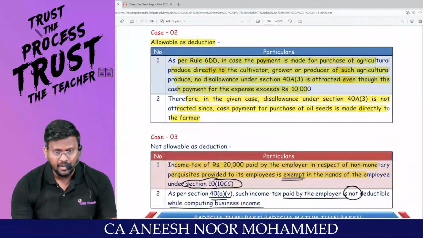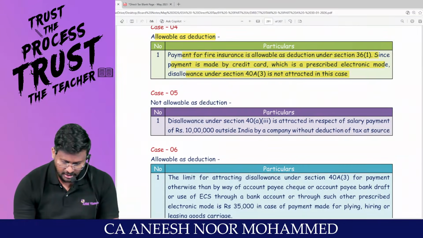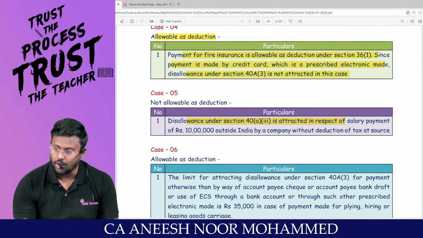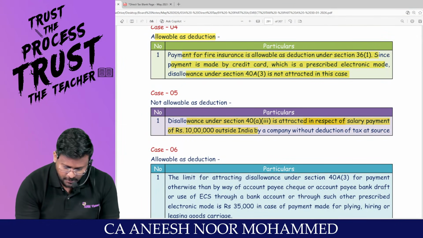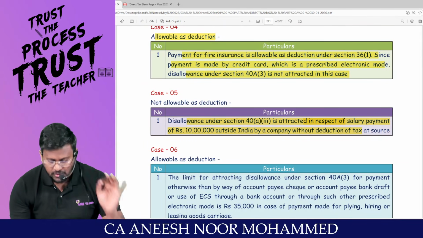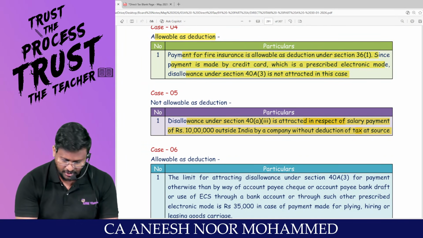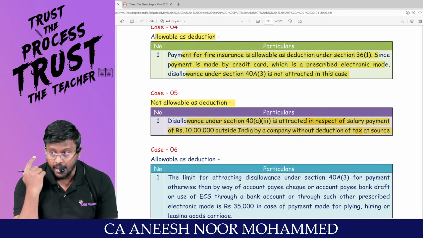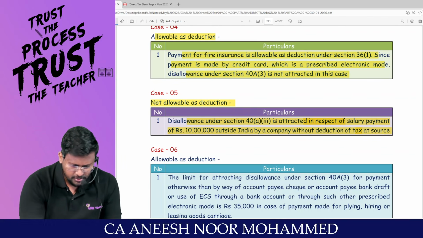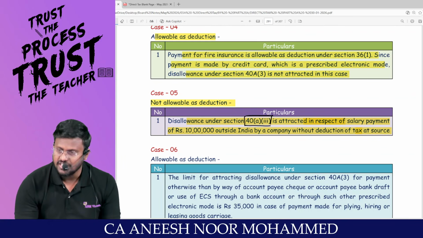Sir, disallowance under 40(a)(iii) is attracted in respect of salary payment of 10 lakh outside India by a company without deduction of tax at source. It will not be allowed as a deduction. You may have a doubt. So this much of 40(a)(iii) is required.